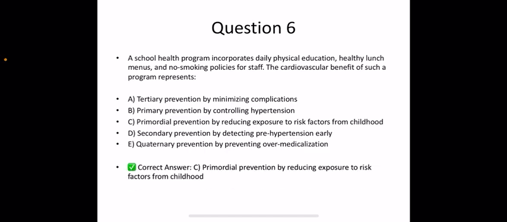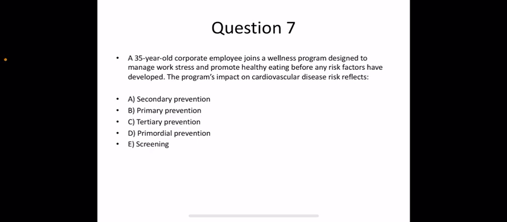The correct answer is option C. Primordial prevention by reducing exposure to risk factors from childhood. Next question is, a 35-year-old corporate employee joins a wellness program designed to manage work stress and promote healthy eating before any risk factors have developed. The program's impact on cardiovascular disease risk reflects A. Secondary prevention. B. Primary prevention. C. Tertiary prevention. D. Primordial prevention. And E. Screening.